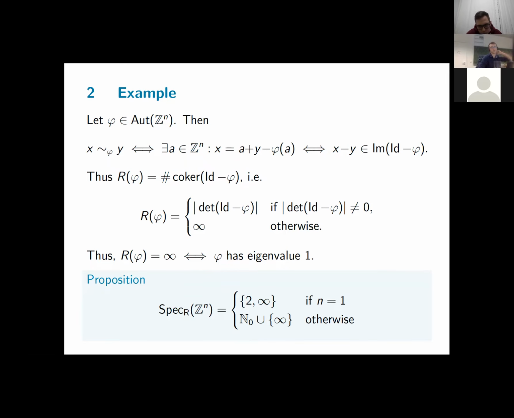So to determine its Reidemeister spectrum, we also have to consider these cases. For a free abelian group of rank 1, so just an infinite cyclic group, it only has 2 elements in its Reidemeister spectrum, 2 and infinity. But from the moment your rank is at least 2, you can get every natural number, except 0 of course, together with infinity as a Reidemeister number. So this is also called a full Reidemeister spectrum, since it's the biggest possible set that can occur as a Reidemeister spectrum. Okay, so this is an example of how we work with Reidemeister numbers.